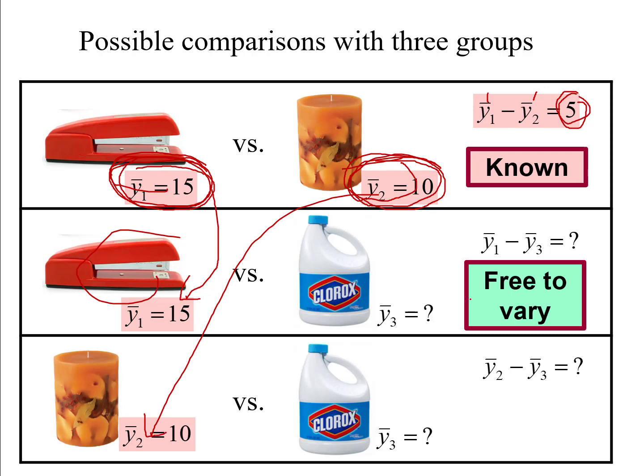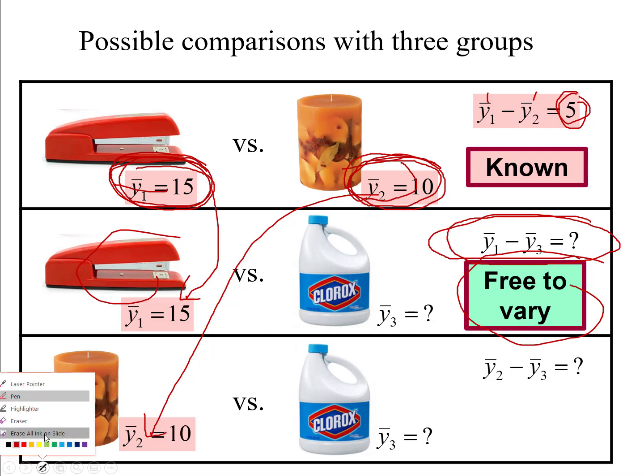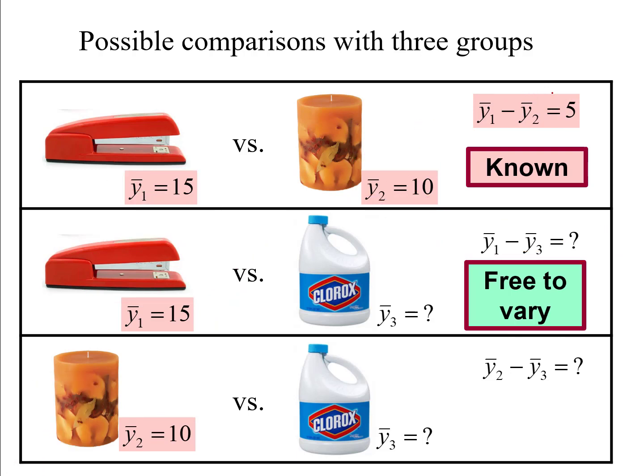And now let's ask the question, the second contrast for the control versus the Clorox group, what does that contrast have to be? Well, the answer is it could be anything. We don't know what it is, meaning it's free to vary. It could be anything. So at this point, we have two contrasts that are free to vary. This first contrast, that could be anything.